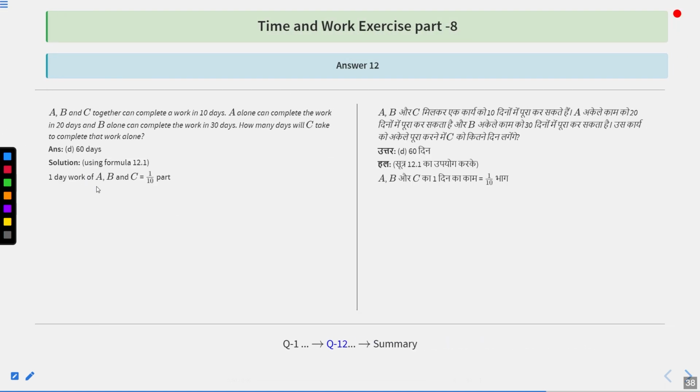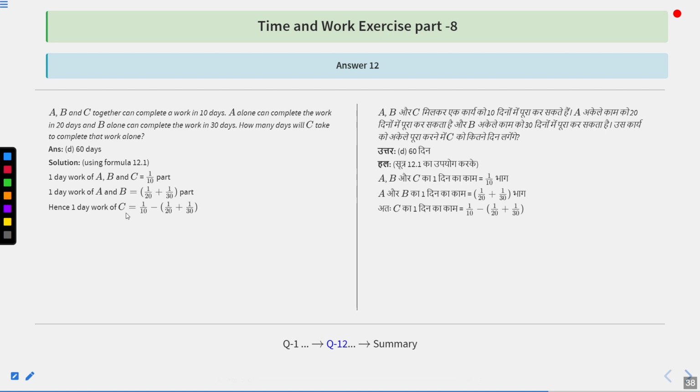Now, one day work of A, B, and C is equal to how much? 1/10th part, because all three can do the work in 10 days. That means in one day they can do 1/10th part. A can alone do the work in 20 days and B can do the work in 30 days. That means in one day, A and B together can do how much part? 1/20 plus 1/30 part.